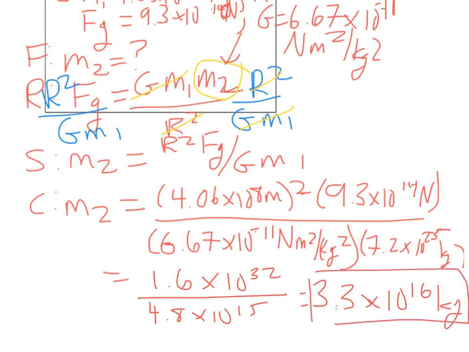So let's just double check our units so we're sure we did this right. So we're going to look at our units up here, and we see meter squared cancels out with meter squared. And then we've got one kilogram that canceled out with one kilogram. The Newton canceled out with Newton. This kilogram's on the bottom, so it comes to the top. So that's where we get this kilogram, and it works. Awesome. We're done.